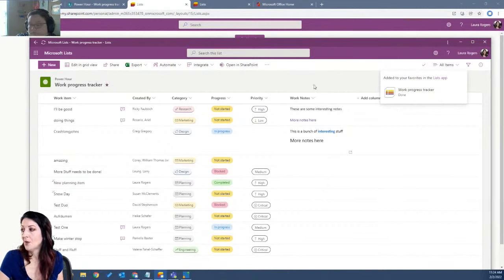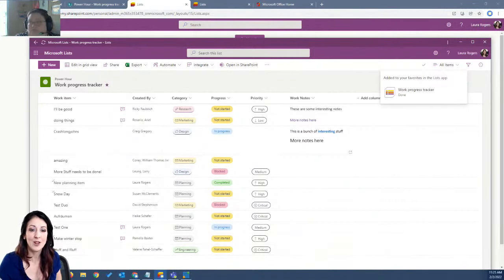And what they're saying is when you go to the Lists app and you click to favorite it, that is what makes sure that it's available offline. And that is what is going to make sure that it synchronizes itself offline. It's not the most intuitive, but that's the spot where you can go to pull that thing down and make it work very quickly on your desktop.